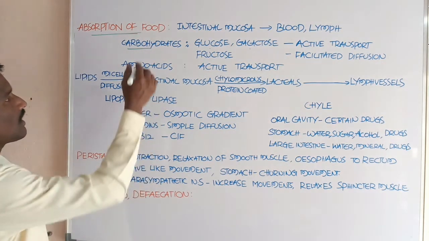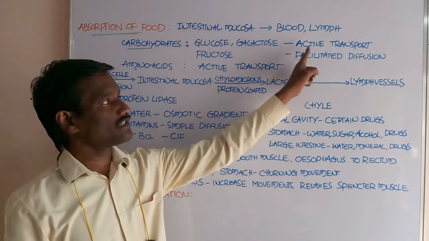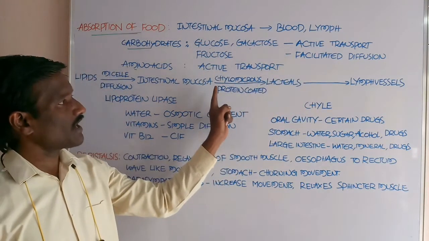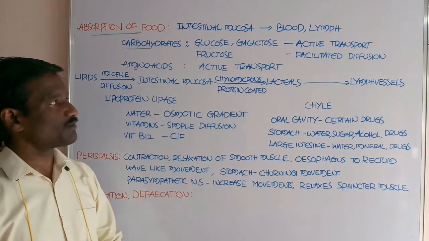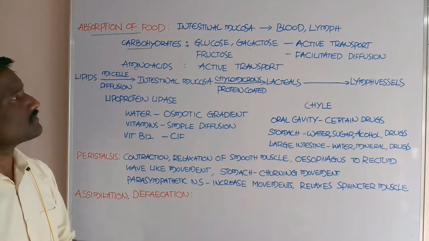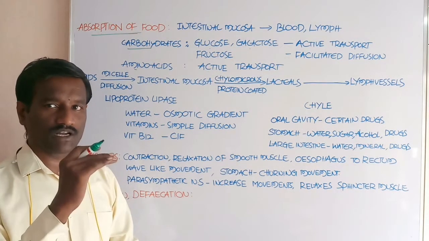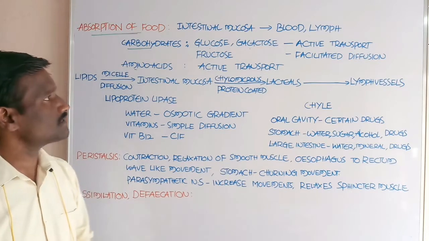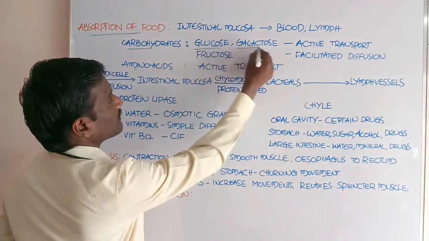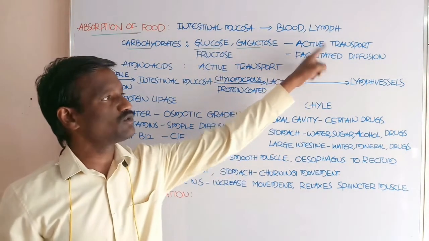Okay, students. These food particles are absorbed by active transport mechanism, facilitated diffusion, and passive transport also. First, if you observe the absorption of the carbohydrate materials, glucose and galactose are absorbed by active transport.